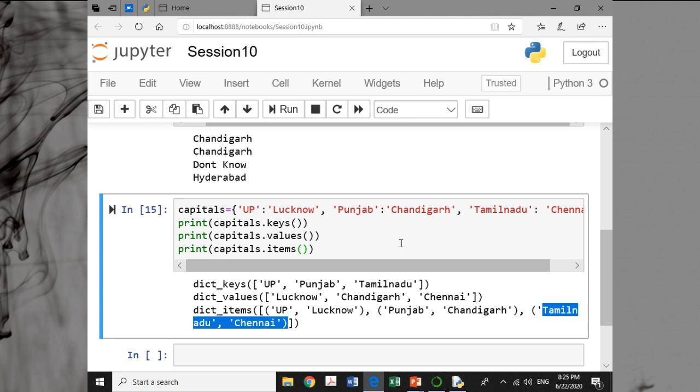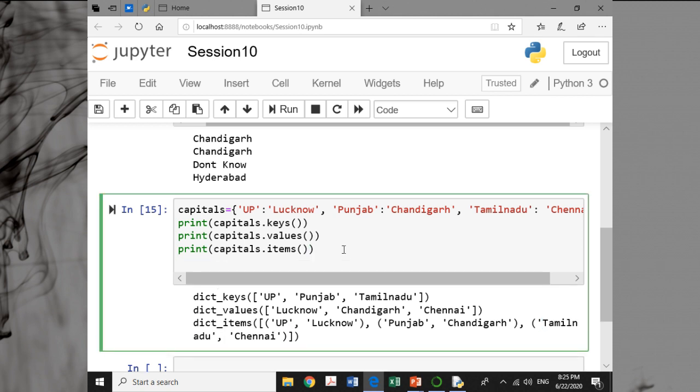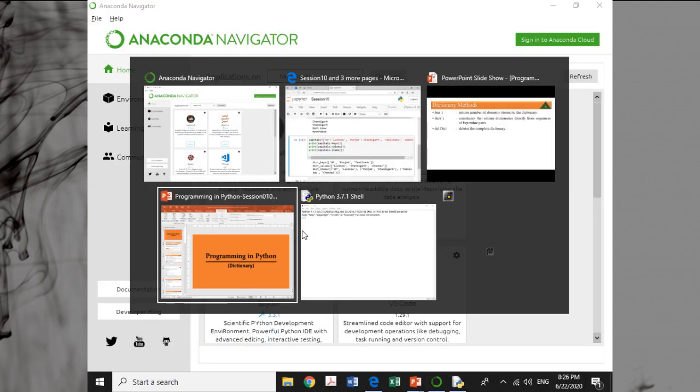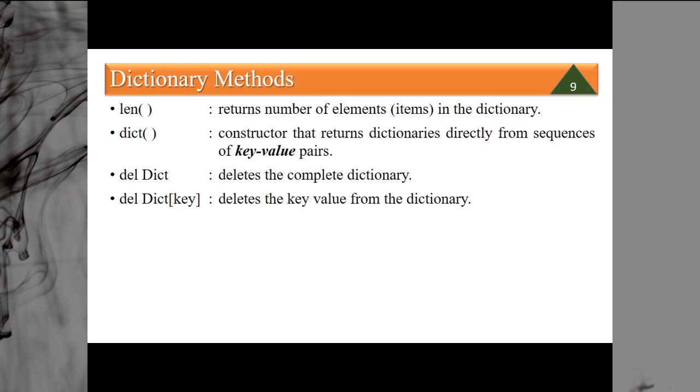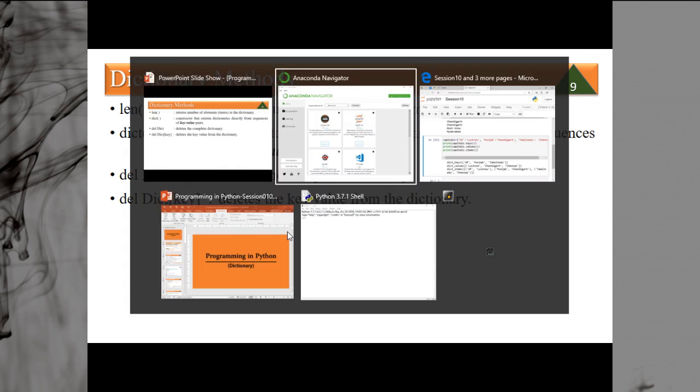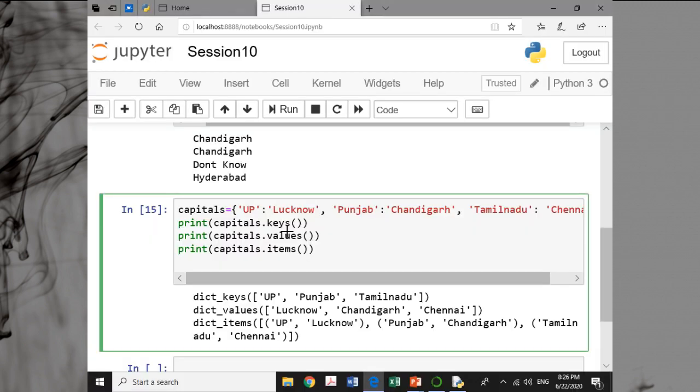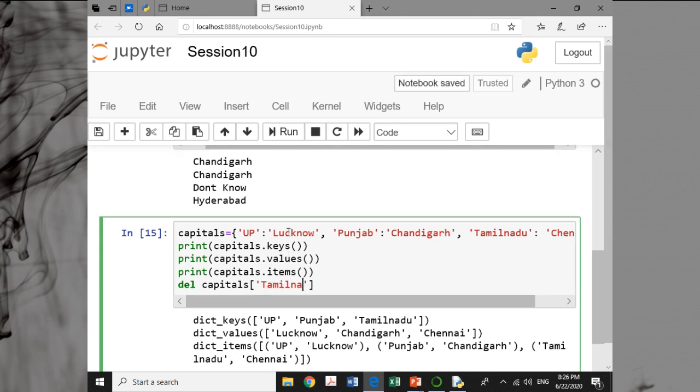Before going to del on the whole dictionary, let's see another method also. Del dict key deletes a particular key. So let us first delete a particular key. Suppose I say del capitals, and I want to delete Tamil Nadu.